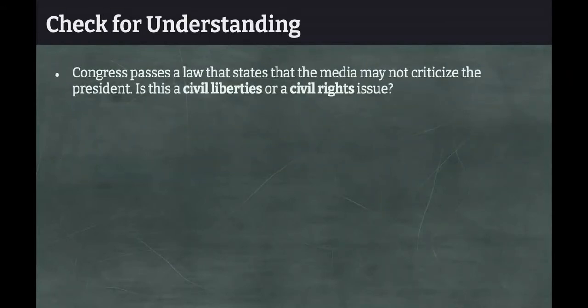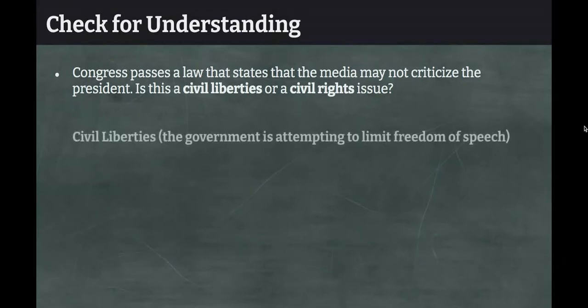All right, let's do some practice with comparing and contrasting civil rights and civil liberties. So suppose that Congress passes a law that states that the media may not criticize the president. Is this a civil liberties or a civil rights issue? All right, if you said civil liberties, you are correct. This is because in this instance, the government is attempting to limit freedom of speech.